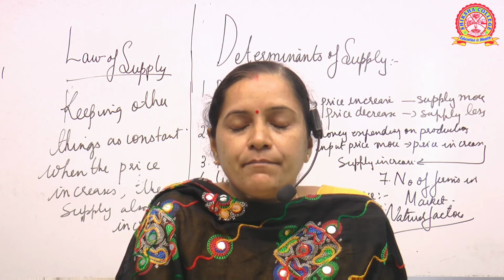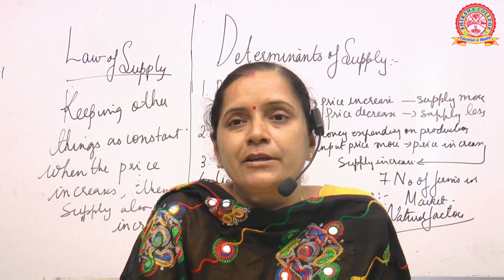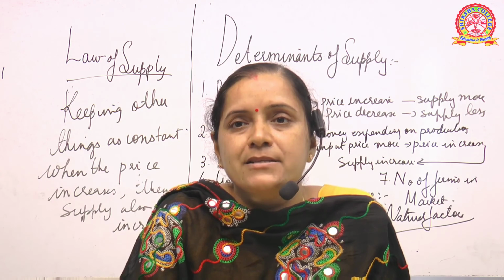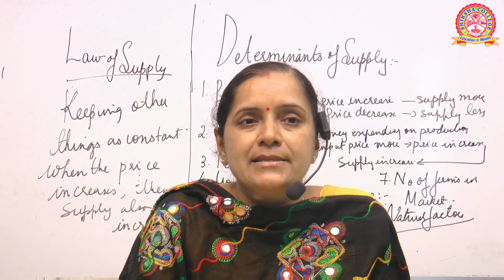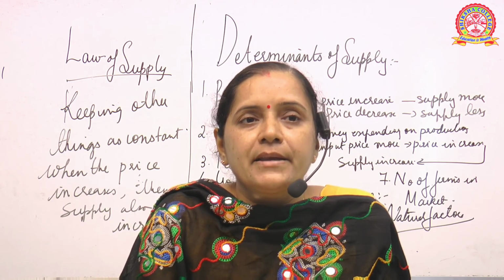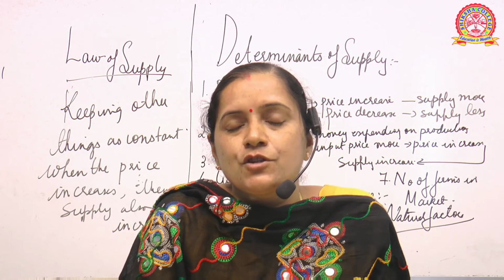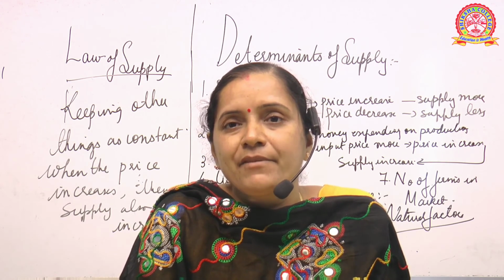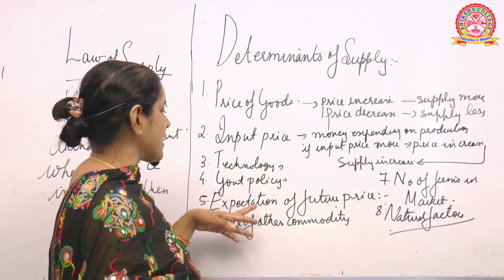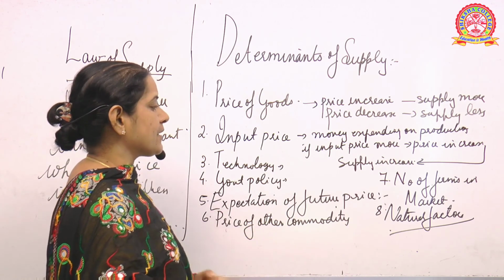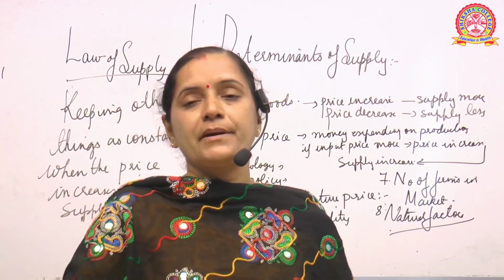And price is not the only factor by which supply is regulated, because I have already told you that if there is a substantial increase in the price, supply may increase, and if there is a decrease in price, supply will decrease. But there are some other factors which have an impact on supply: input price, technology, government policy, expectations of future price, price of other commodities, natural factors, and the number of firms operating in the market.